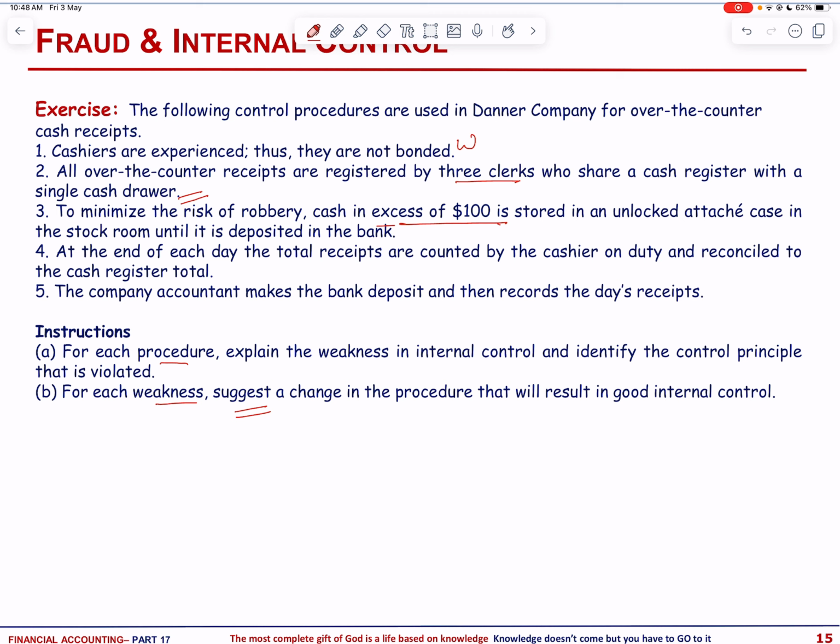In the fourth case, the weakness is that cash is not independently counted. So the principle that is violated here is independent internal verification, and the recommended change is that a cashier's office supervisor should count cash and reconcile the total to the cash register tape. Finally, in the fifth case, the weakness is that the accountant should not handle cash. The principle that is violated is segregation of duties, and the cashier's department should make the deposits. Okay.